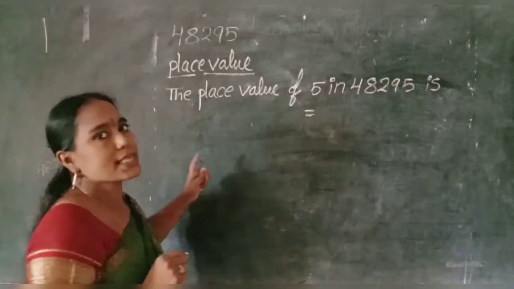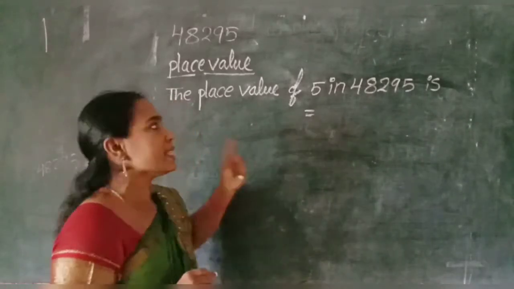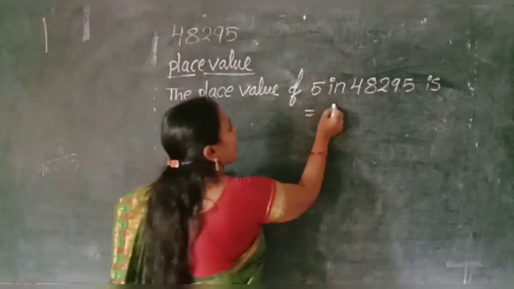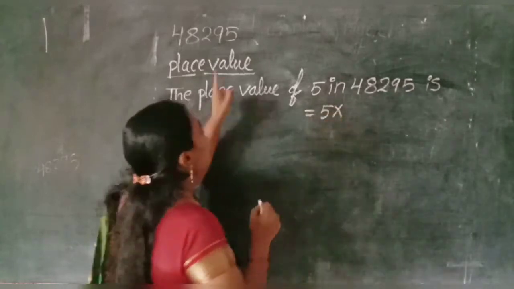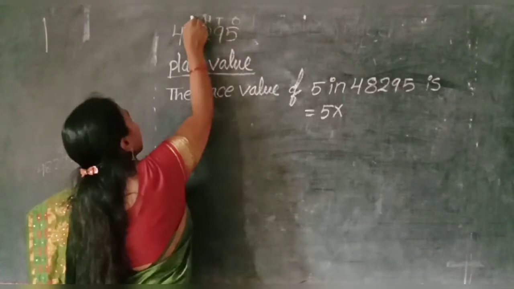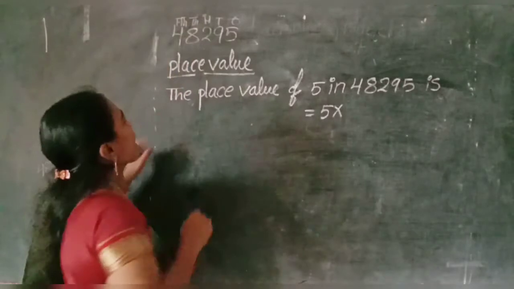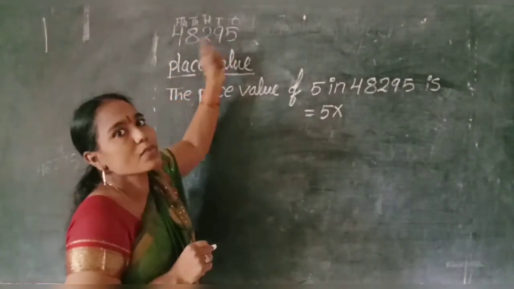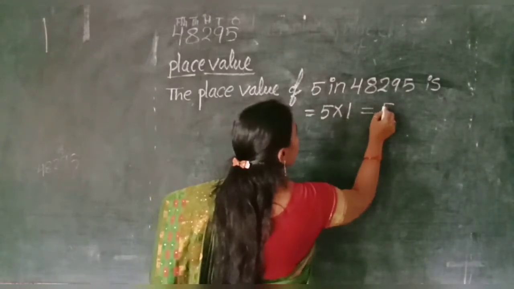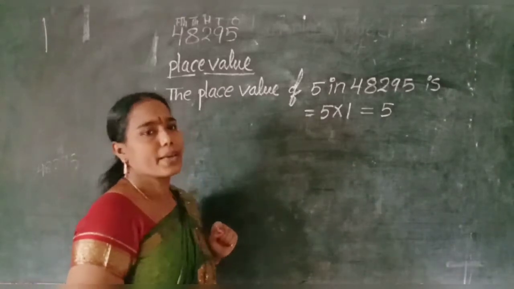It has a formula: face value into place of the digit. What is the face value of 5? 5 into what is the place of 5? Ones, tens, 100, 1000, 10,000. Total here 5 places. 5 in which place? Ones place. So multiply with 1. So 5 ones are 5. The place value of 5 is 5.